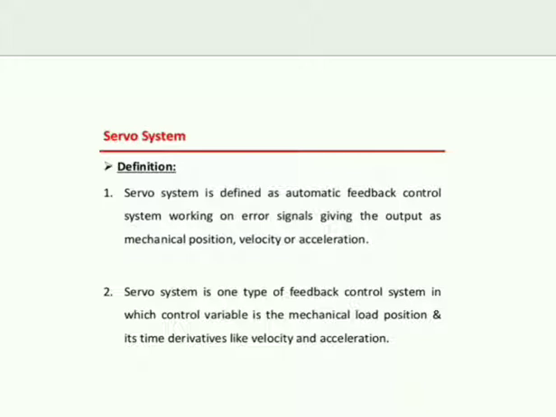Servo system is defined as an automatic feedback control system working on error signals, giving the output as mechanical position, velocity or acceleration. Servo system is one type of feedback control system in which the control variable is the mechanical load position and its time derivatives like velocity and acceleration.